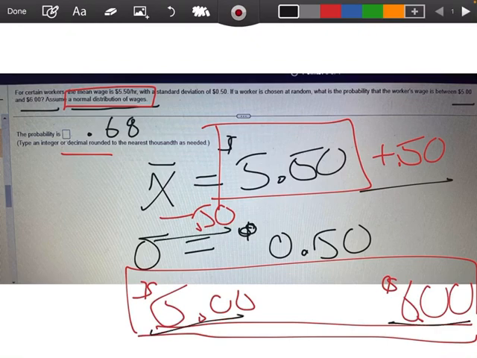and $6, okay? I hope that helps y'all. If you've got any questions, please let me know.